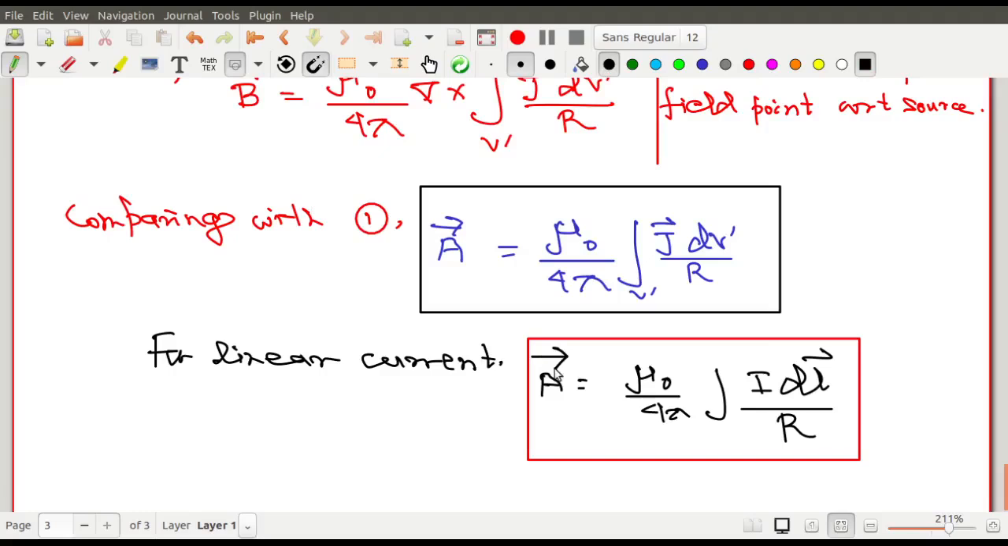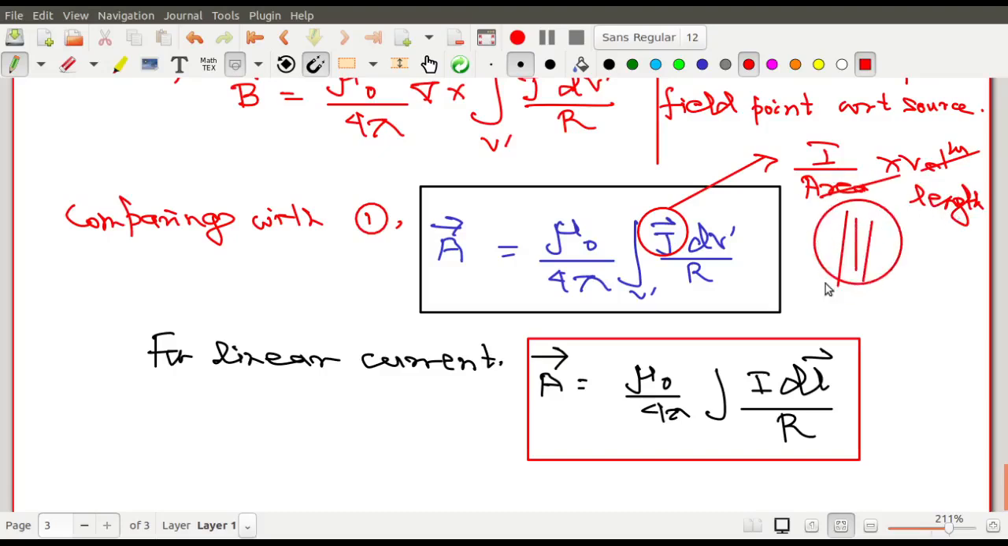J dv আর I dl একই রকমের জিনিস, because the dimension is same. You may check it once again, that I dl, what is the dimension of I dl? I dl এর dimension কি আছে? Current into length, current into length. And what is this J? J is current by area into volume. So area and volume gets cancelled to give you what? Nothing but length. So it is current into length. So that is why these two are equivalent to each other.